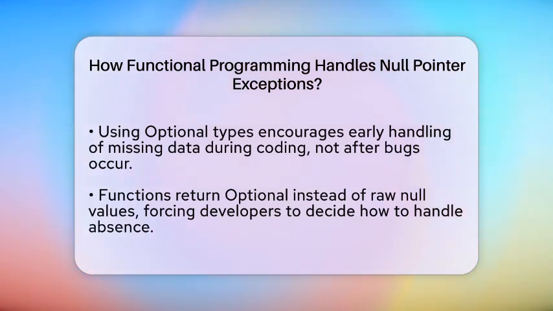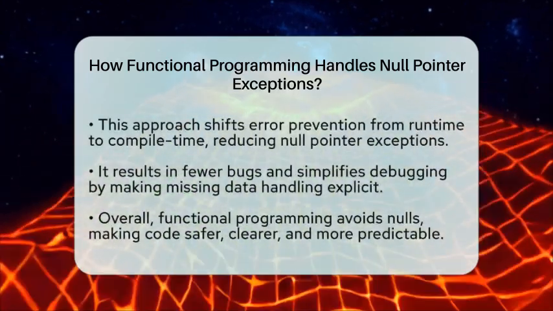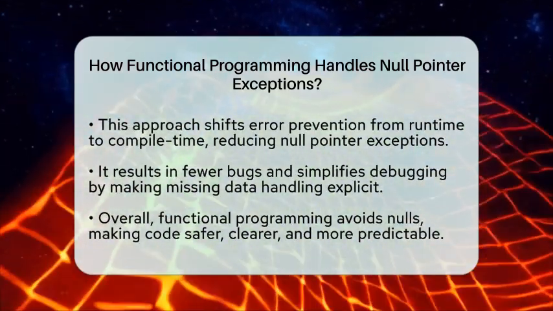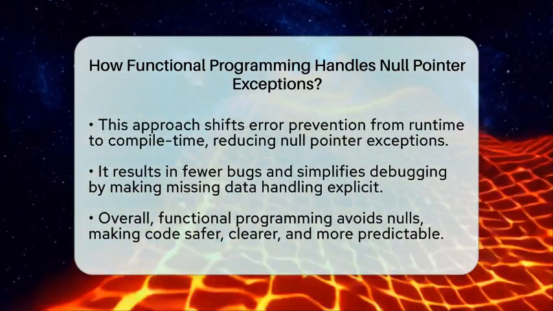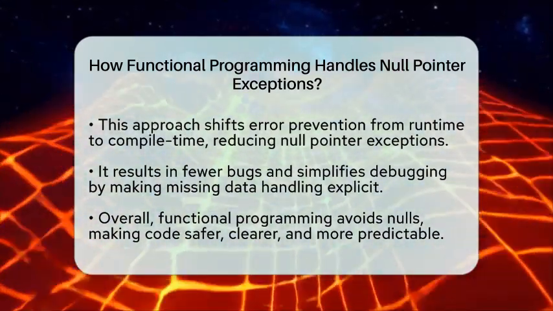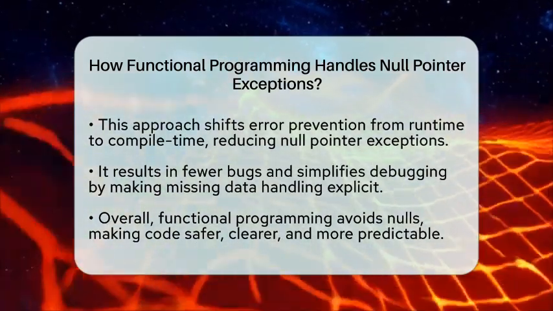In traditional programming, null pointer exceptions happen when you try to access a null value. But in functional programming, by avoiding nulls and using optional types, these errors are eliminated by design. It shifts the responsibility from runtime checks to compile time safety. This means fewer bugs and easier debugging because you know exactly where and how missing data is handled.